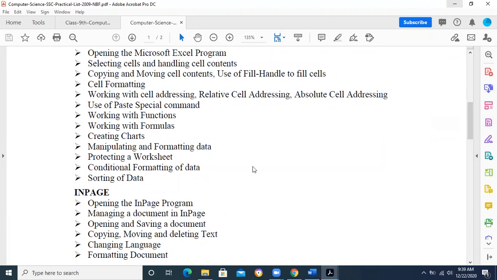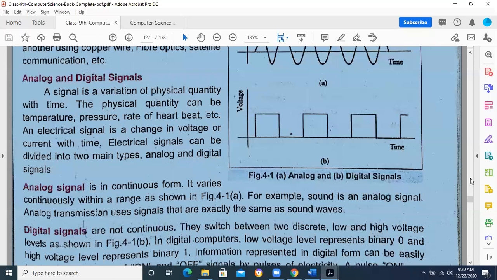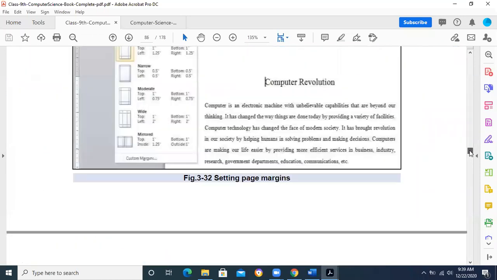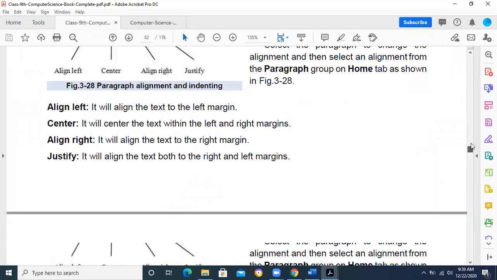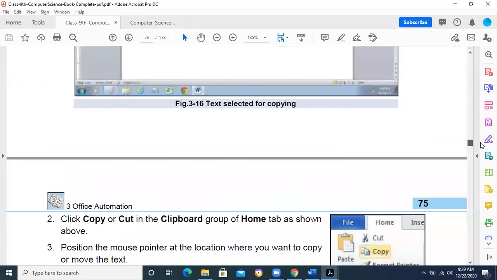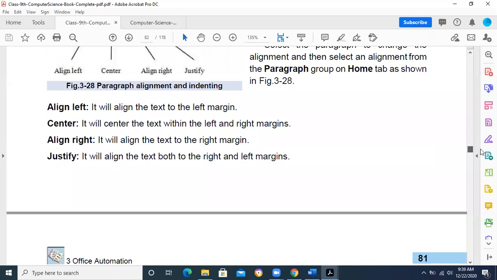So we need to go through all these commands. You have studied these things in chapter number 3. Chapter number 3 was basically about all these things. And now you know that chapter number 3 will not come in the theory paper according to the reduced syllabus, but the practical work will be there. So we need to understand all these things.